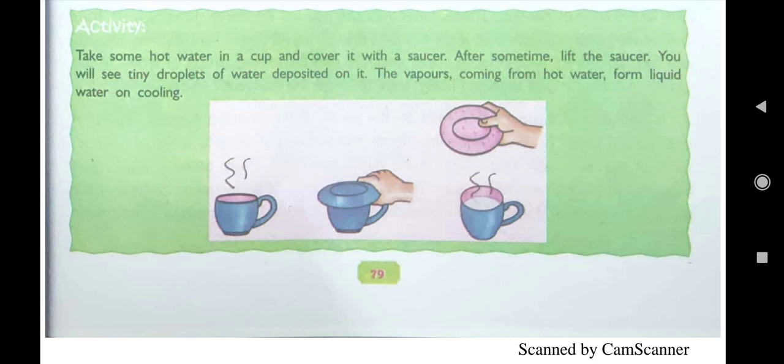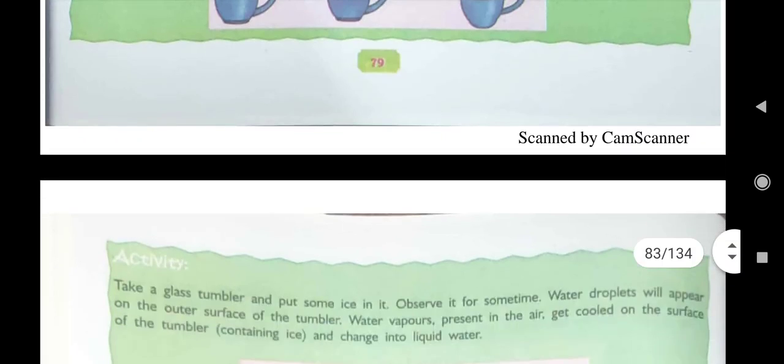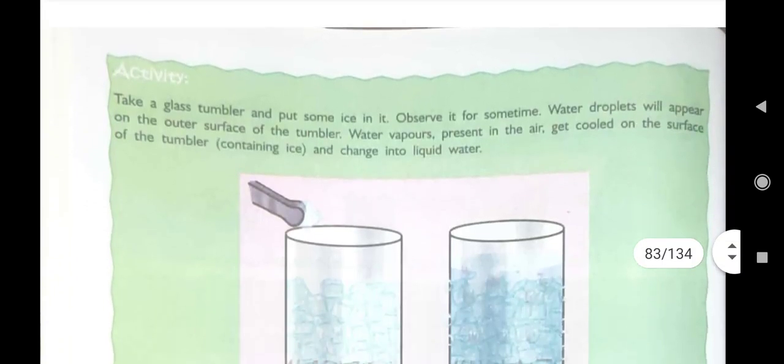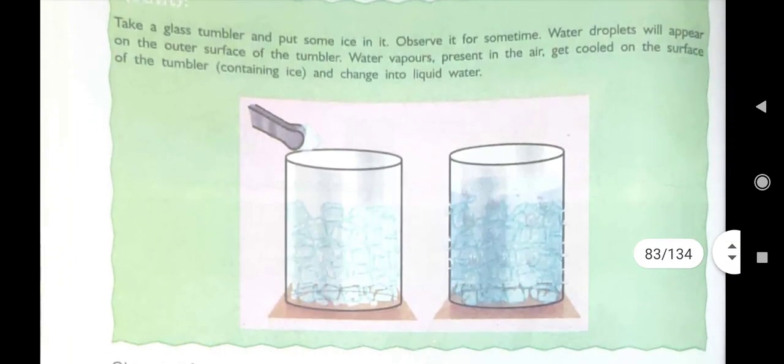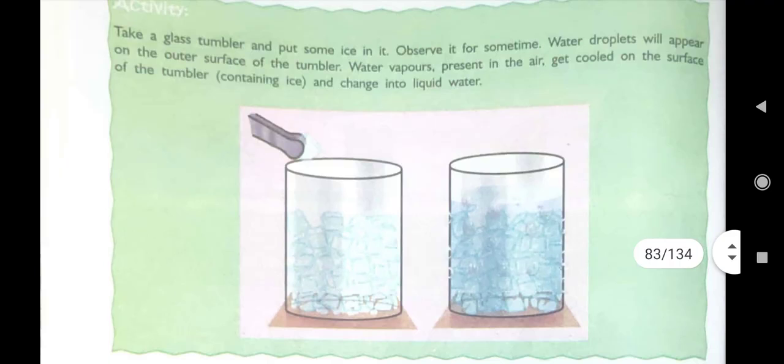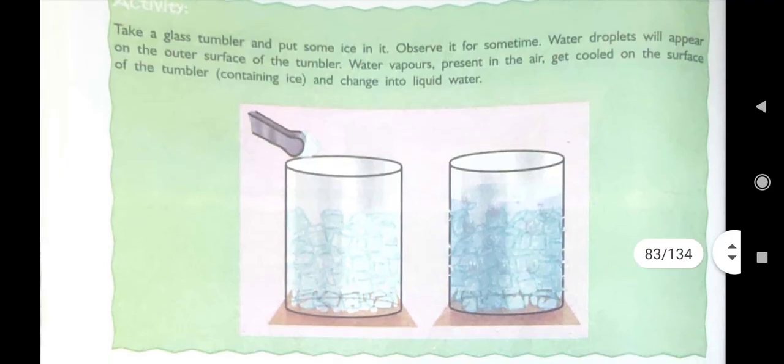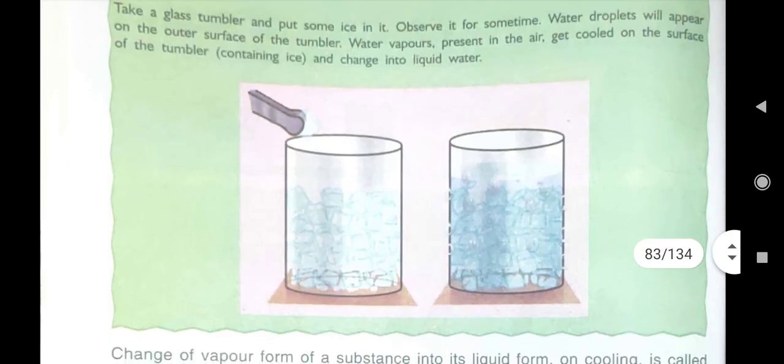That is called condensation. Again one activity is given. A glass tumbler you take, put some ice in it, observe it for some time. Then what will we see? Water droplets will appear on the outer surface of the tumbler.